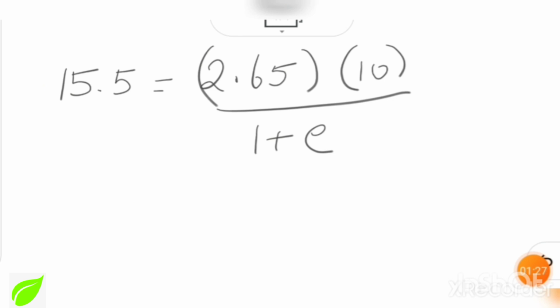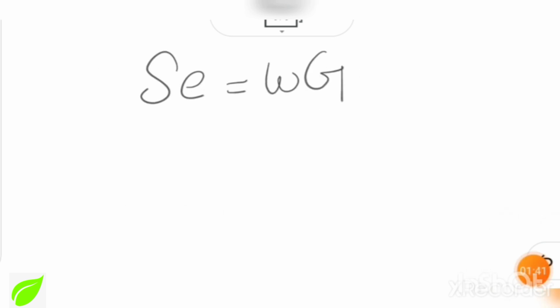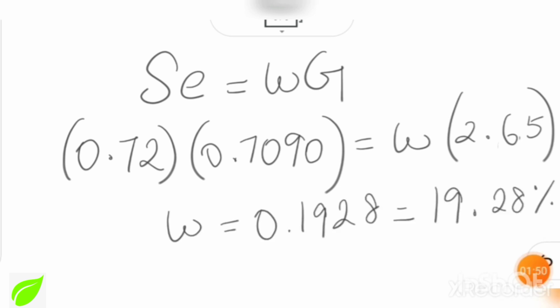Just by substituting the given values, we will have this equation. From this we can easily find the void ratio, as I said. If we just calculate our void ratio, it is 0.7090. Let's take the second equation. Simply substitute the given values and the answer void ratio in this equation. If we substitute, we will arrive at the answer, the water content. In order to represent it in percentage, we will have this answer.